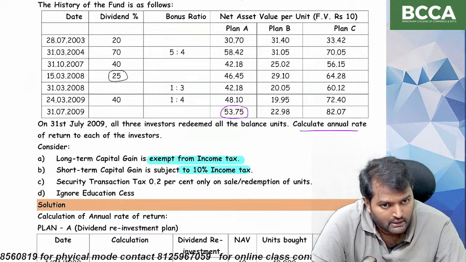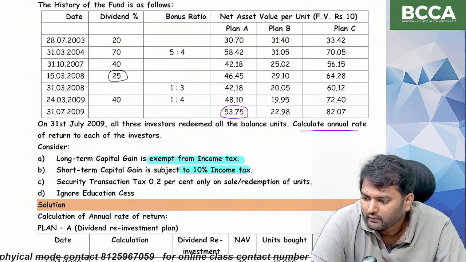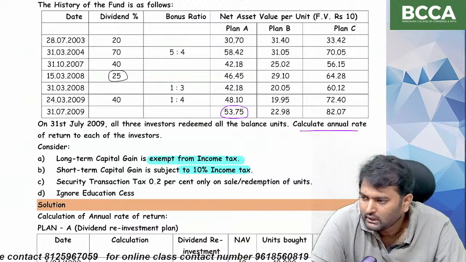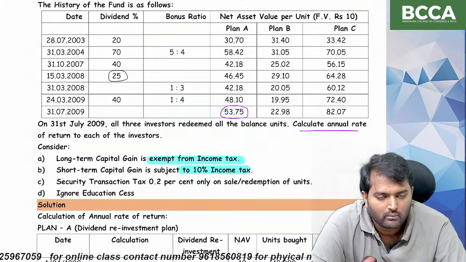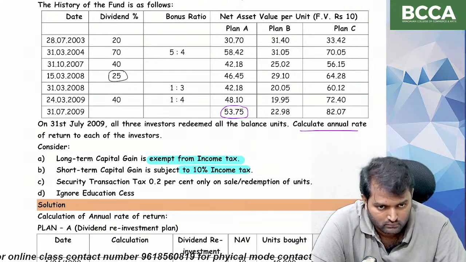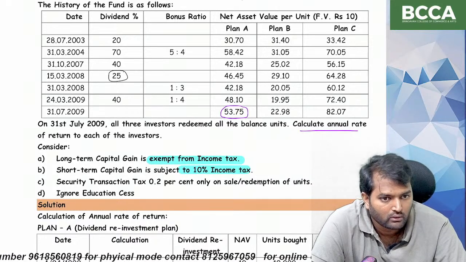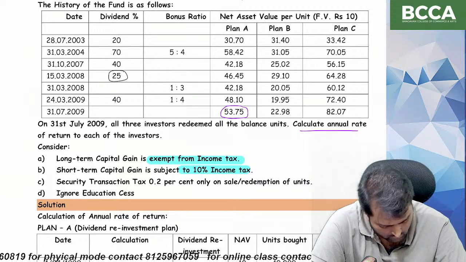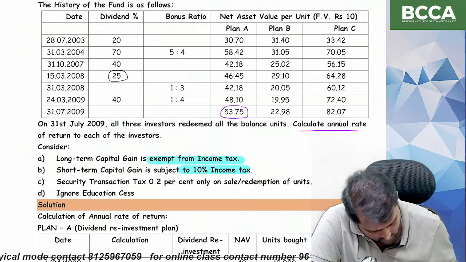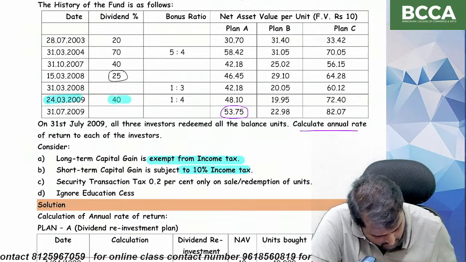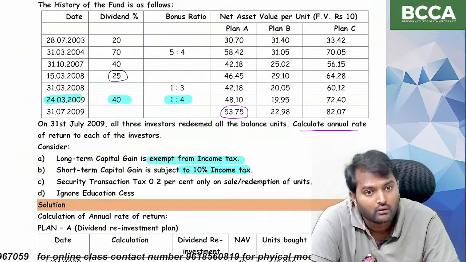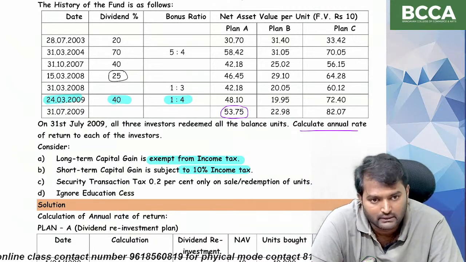Short-term capital gains tax. Short-term capital gain means if investment is sold in less than 1 year, then short-term capital gains tax will be applicable. Here the investments are being sold on 31st July 2009. So the last purchase we made is on 24th March 2009.